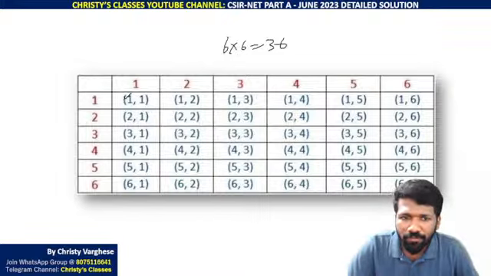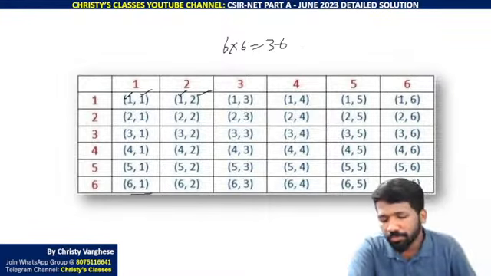Why? Getting 1,1; 1,2 up to 1,6. 2,1; 2,2 up to 2,6. Up to 6,1; 6,2 up to 6,6. So 6 into 6, 36 outcomes are possible.